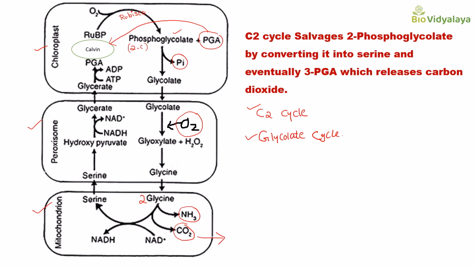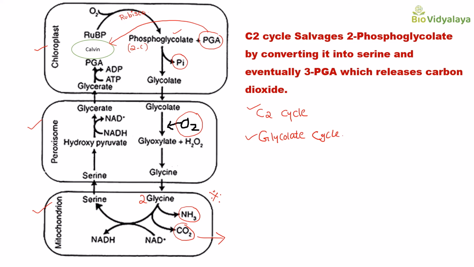Okay, carbon is lost through mitochondria. So here in mitochondria, 2 glycine are converted to serine. From this mitochondria, serine is diffusing into the peroxisome. Inside this peroxisome, serine is converted to hydroxypyruvate.